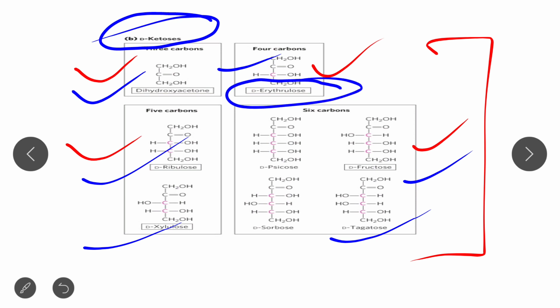Okay, so in this way monosaccharides are classified according to both the number of carbon atoms as well as the functional group, either aldehyde or ketone. So this is basically the concept of monosaccharides and their classification.